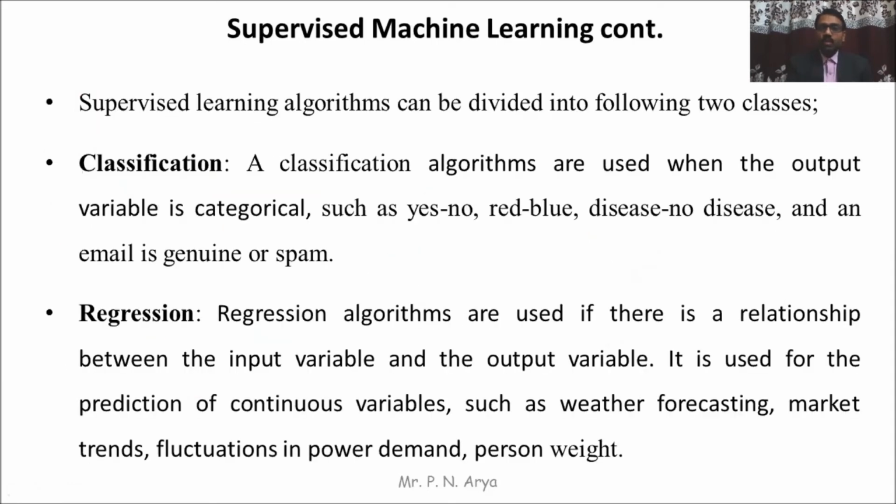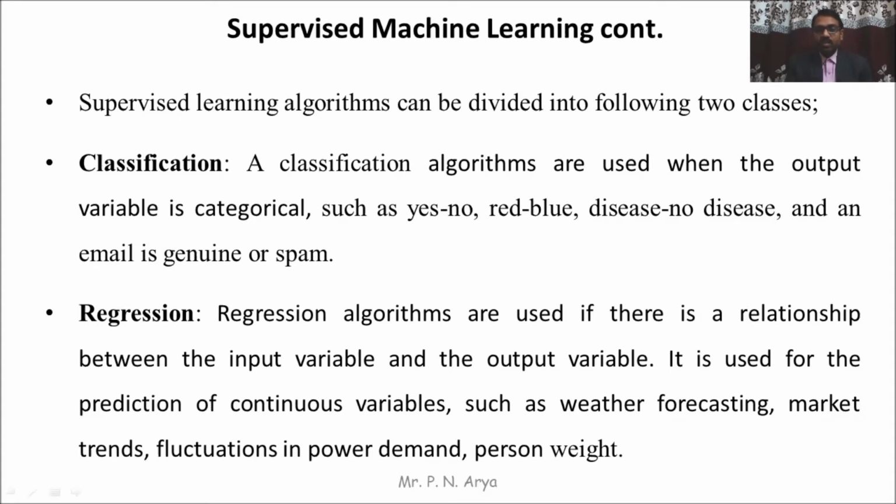Supervised learning algorithms can be divided into two classes: classification and regression. Classification algorithms are used when the output variable is categorical, such as yes or no, red or blue, disease or no disease, and an email being genuine or spam. Regression algorithms are used if there is a relationship between the input variable and the output variable. It is used for the prediction of continuous variables such as weather forecasting, market trend, fluctuation in power demand, and person weight.